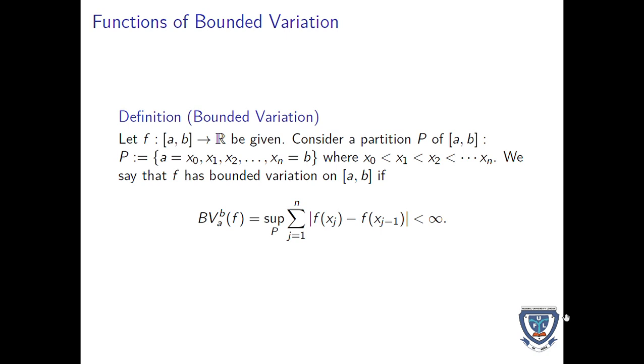Bounded variation. Let f be a function be given and consider a partition P defined from a to b. We say that f has bounded variation on [a, b] if the variation V_a^b(f) is the supremum of the sum of the absolute value of f(x_j) minus f(x_{j-1}) and is finite and exists.